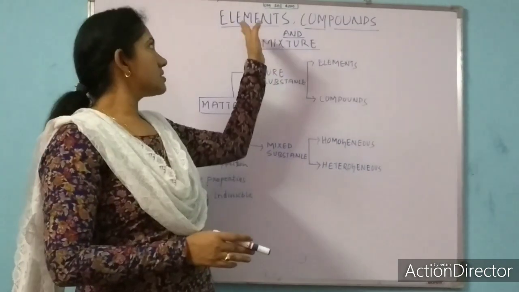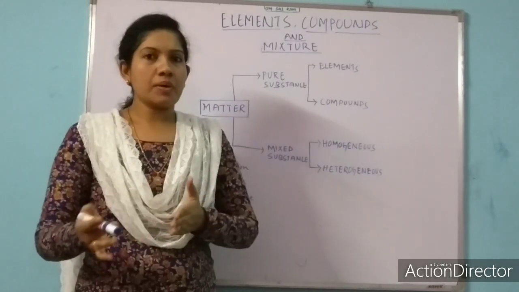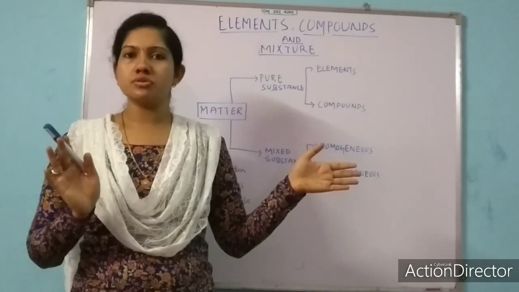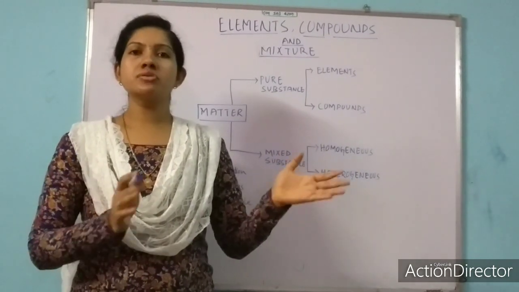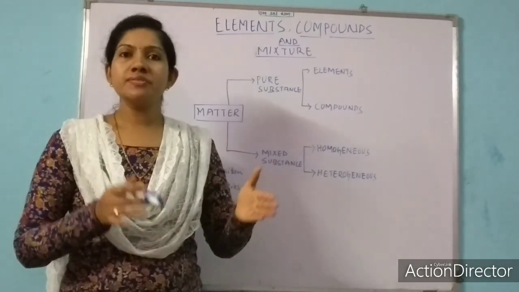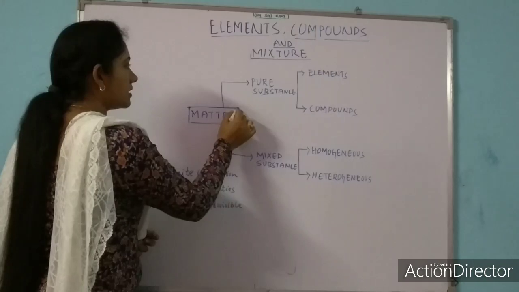Second chapter, that is element, compound and mixture. Okay. Now we will go to the next part. In our introductory class we have already discussed atoms and molecules. Every matter around us is composed of atoms and molecules. So next we will discuss the classification of matter. Okay. So how can we classify matter?